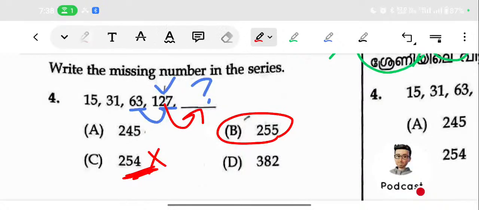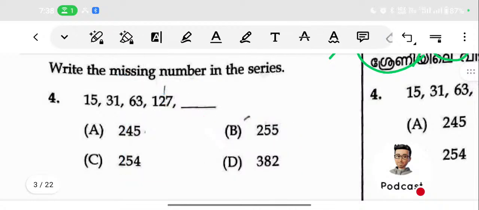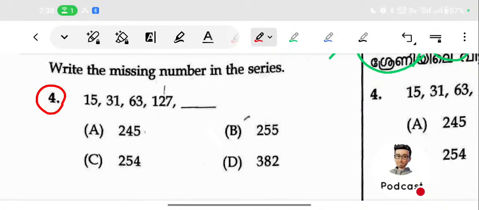This particular question will not be asked, but a similar pattern may be asked. Just understand what the different kinds of patterns are. You practice as many questions as possible, then you will understand different patterns. Some of them will be repeating in the exam also. So this is a method. This is the fourth question. Do you understand? If you understand, just type okay, then we will proceed.